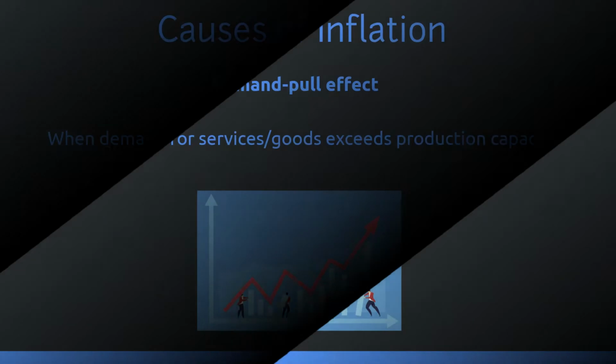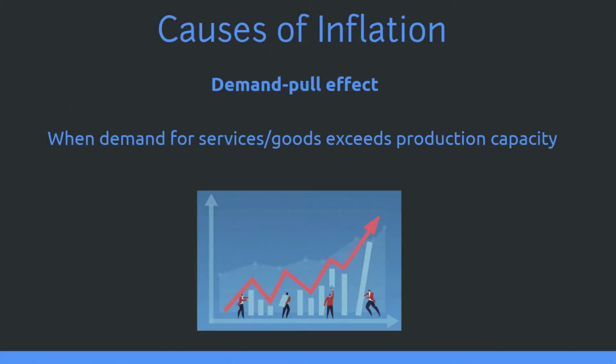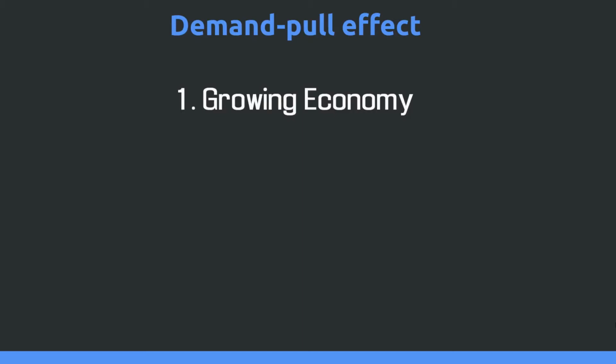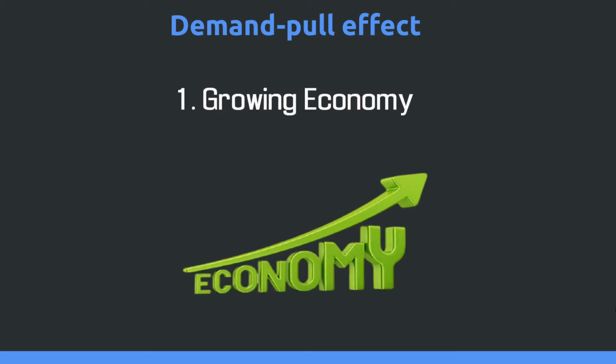Now we're going to talk about things that cause inflation. The first thing is demand pull effect. Demand pull effect occurs when demand for services and goods exceeds production capacity. An example of demand pull effect is growing economies. When economies are booming, families tend to spend more than save, which can gradually cause inflation.